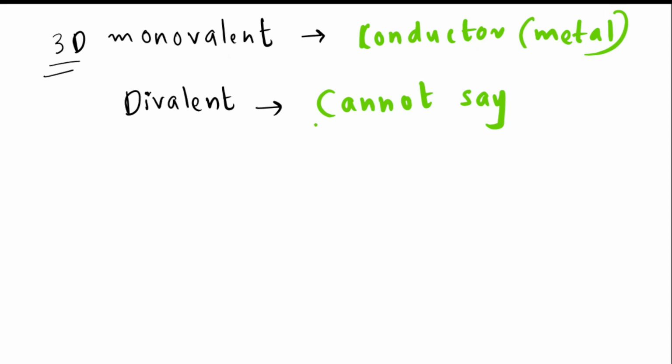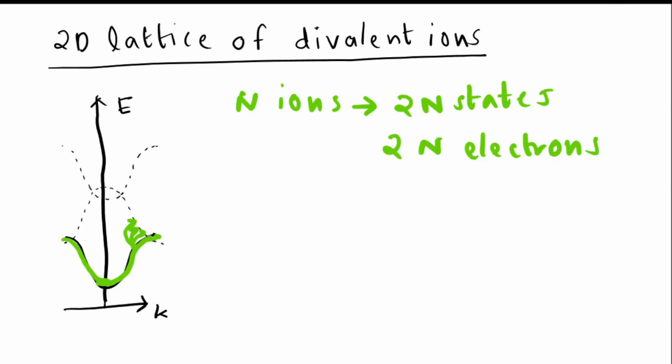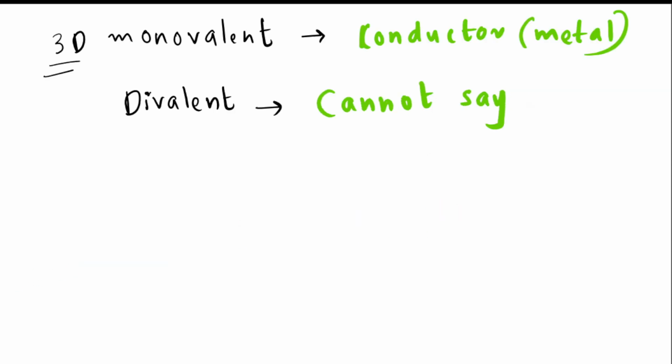But in the divalent case, whether it will overlap or not depends on the nature of the material. So we cannot say whether it is a metal or insulator. So for a 2D lattice of divalent ions, in this case also we cannot say whether it is a metal or insulator.